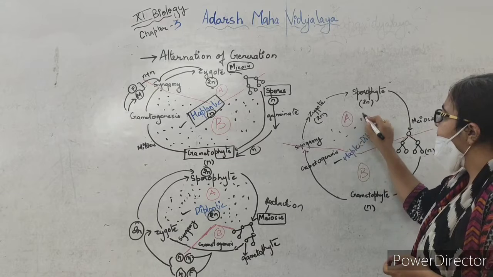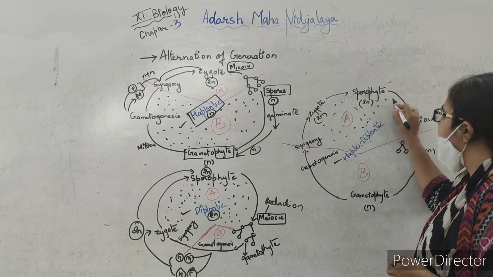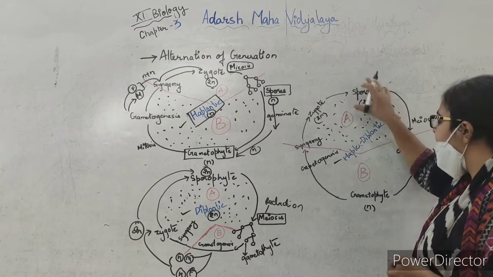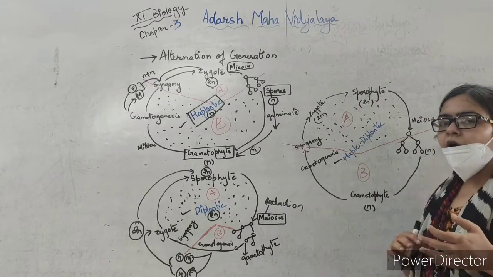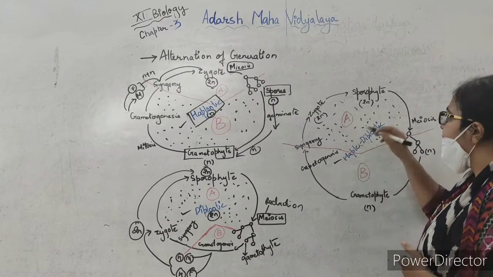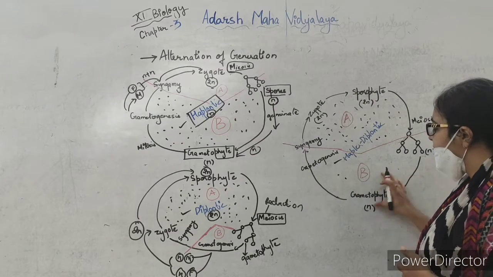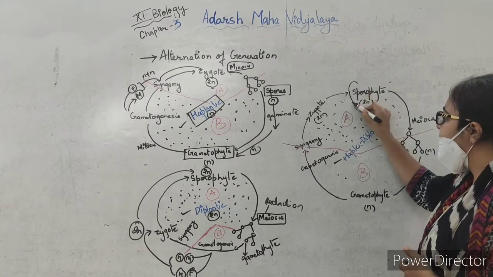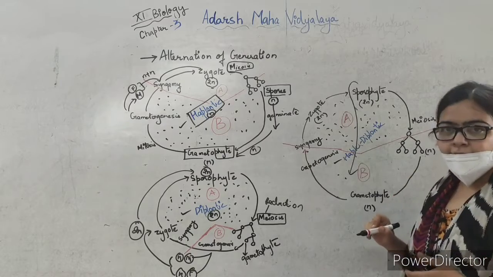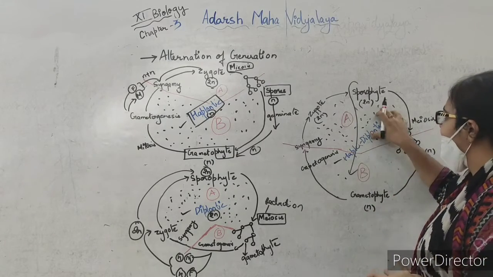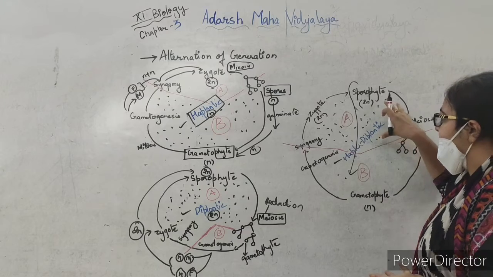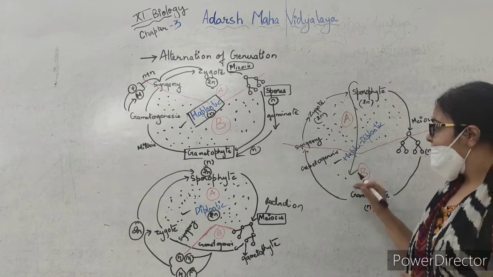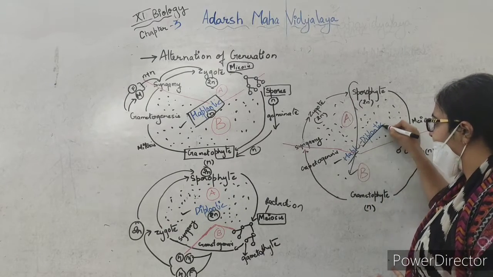Here we can see that the A part and the B part are mostly equivalent. So there will be the production of the sporophyte as well as the gametophyte, and they will alternate with each other. Like in bryophytes you will see that the main plant body is the gametophyte and the sporophyte is produced, and this sporophyte will be dependent on the gametophyte. And in pteridophytes the main plant body will be the sporophyte, and here the gametophytic stage will be dependent on the sporophyte. So we call that the haplodiplontic cycle.